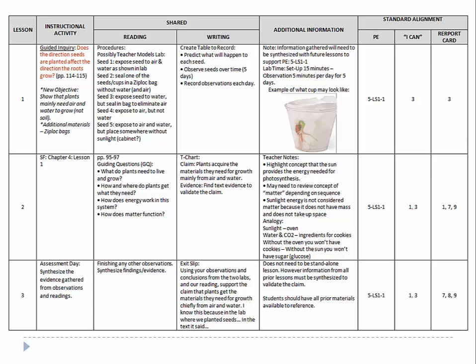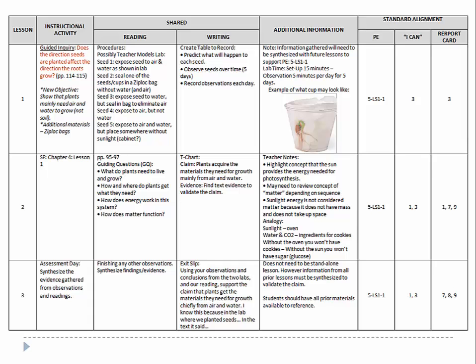For trial 1, the seed is exposed to air and water. For trial 2, a seed will be placed in a sealed Ziploc bag without water and air. For trial 3, the seed will be exposed to water and placed in a sealed Ziploc bag without air. For trial 4, the seed will be exposed to air but not water. And in trial 5, the seed will be exposed to air and water, but will be placed in an environment with no light, such as a cabinet.